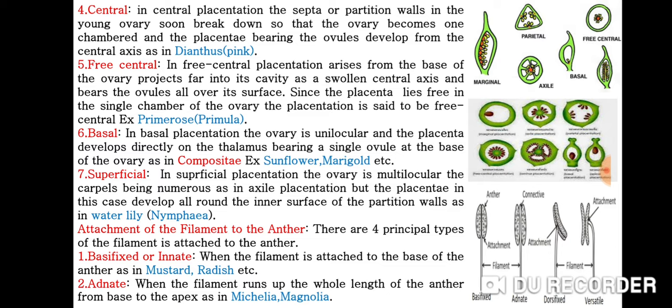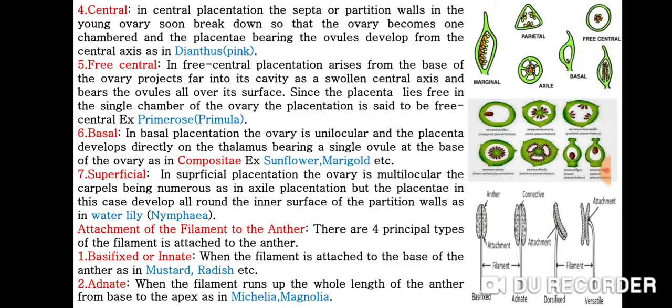Then basal placentation. In basal placentation, the ovary is unilocular and the placenta develops directly on the thalamus, bearing a single ovule at the base of the ovary, as in Compositae. Examples are sunflower and marigold.